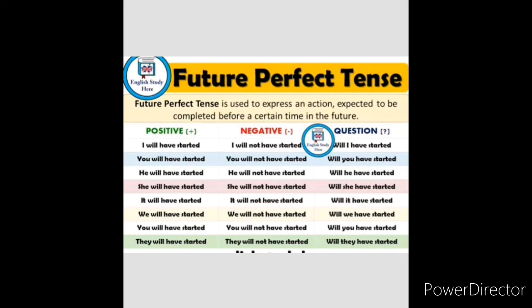Now these are all the examples for this. Future perfect tense is used to explain an action expected to be completed before a certain time in the future. You may not know the exact time, but it will be completed in the future, and that is called the future perfect tense. Are you getting my point? If you have any doubt, you can ask me in the Google Meet.